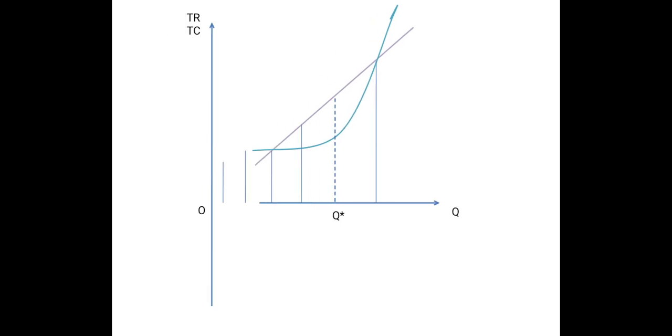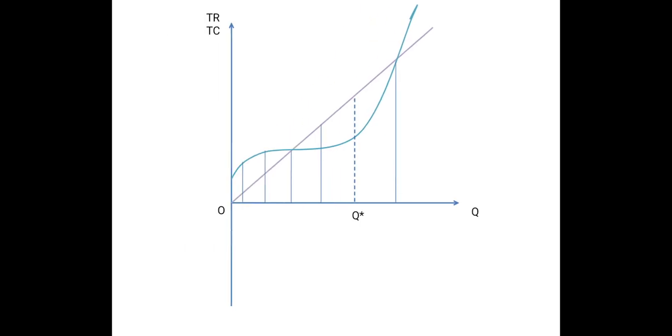In this diagram, we have drawn the earlier total revenue and total cost functions, and here we have introduced another curve which may be regarded as the profit curve. For the initial level of output, we have already seen that total cost is greater than total revenue. That is why the firm is incurring loss. So the profit curve has started in the negative quadrant. Beyond some particular output level, it enters the positive quadrant and the profit becomes positive. And here we can see that maximum profit is associated with the output level OQ star.